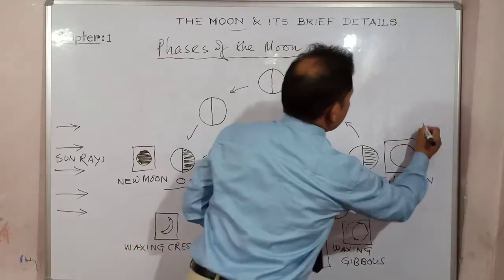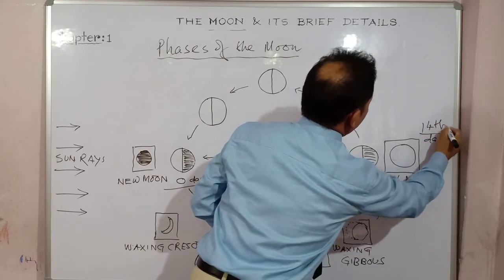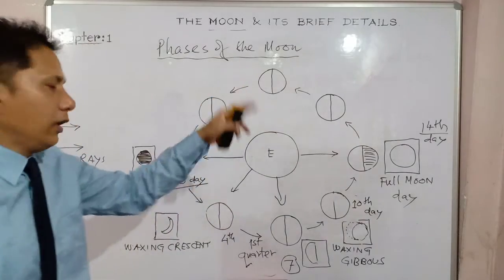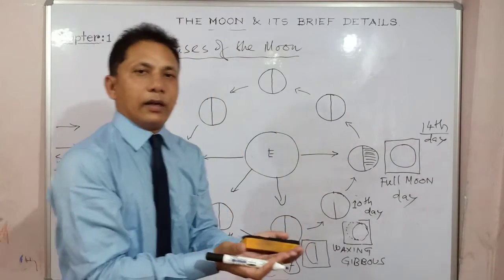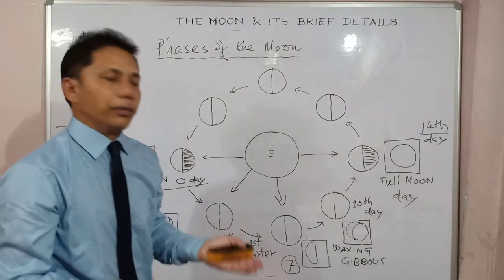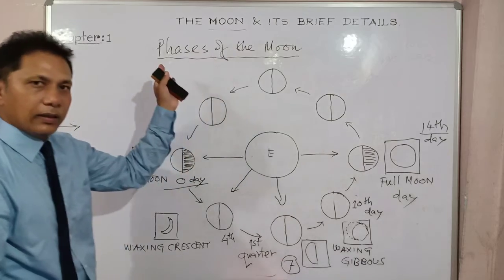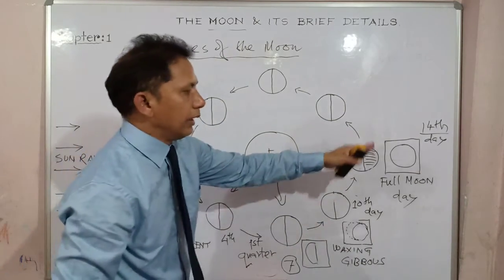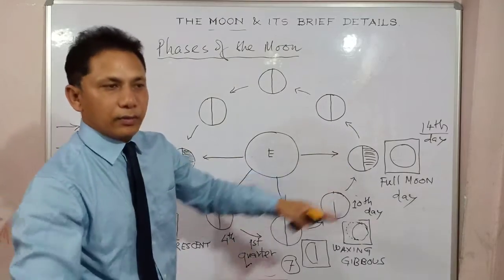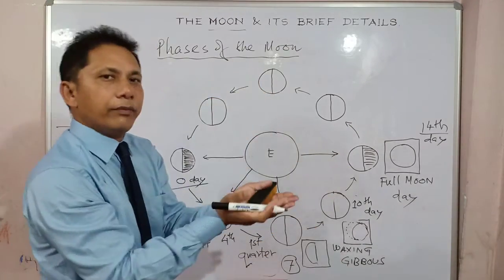And it takes place on the 14th day, the 14th day of its journey. From day 1 to the 14th day, it gets totally brighter. Fully glowing. That is Purnima. We have our full moon on the 14th day. Right? Now, this phase from new moon to full moon is known as the waxing phase. Slowly it gets brighter and brighter to complete brightness.